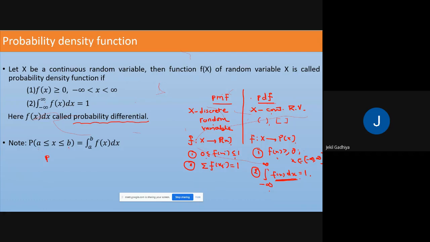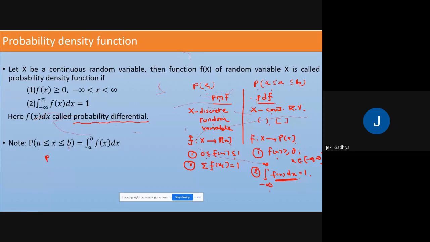So in PMF, it will be asked to find the probability at some specific number xi, whereas in PDF, it will be asked to find the probability in some specific interval. This is the main difference between both of them, and from this you can discriminate between them.